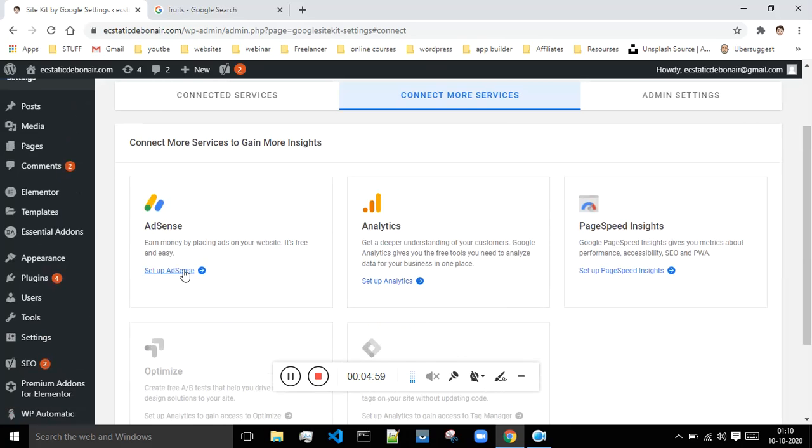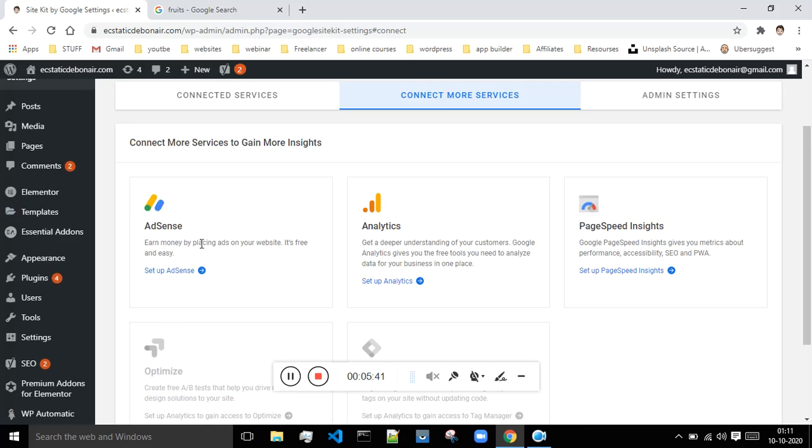But make note of one thing, guys: if you want to show advertisements from Google AdSense on your website, then you have to take permission from them, and in order to get your website approved to show advertisements, there should be at least some posts on your website. As long as there are not at least around 10 posts posted by you, don't request approval from Google AdSense, because if your website is brand new and has no posts, and you ask for permission from AdSense, they will not give you permission. So just make sure that there is at least some content on your website.